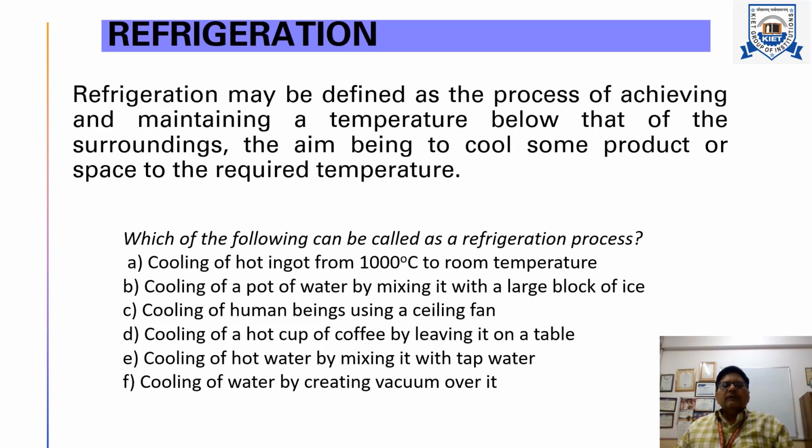Suppose there is a pot in which water is filled, and obviously when it is filled at room temperature, then the temperature of the water will be room temperature, surrounding temperature, and then we mix it with a large block of ice. And you know, at atmospheric pressure, what is the freezing point of ice? It is 0 degrees Celsius. So obviously the temperature of the ice is either 0 or less than 0. So when we mix it, then obviously the final temperature of the mixture will be less than the temperature of the surrounding. So this is a case of refrigeration process.